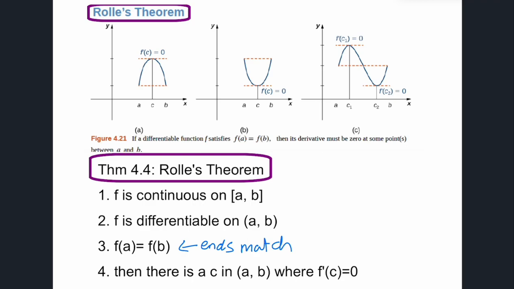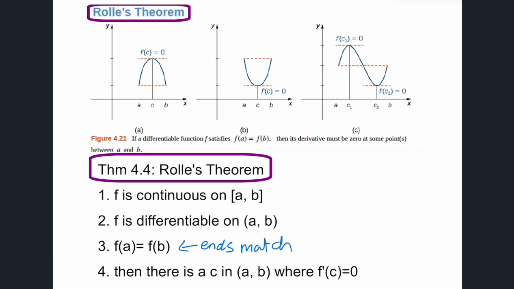Now, look, derivative 0, derivative 0, derivative 0, derivative 0. All those spots where our derivative is equal to 0 are important, and those are going to give us those critical points. Remember those critical points we were talking about in earlier sections. The critical points are where the first derivative is equal to 0 or is undefined.